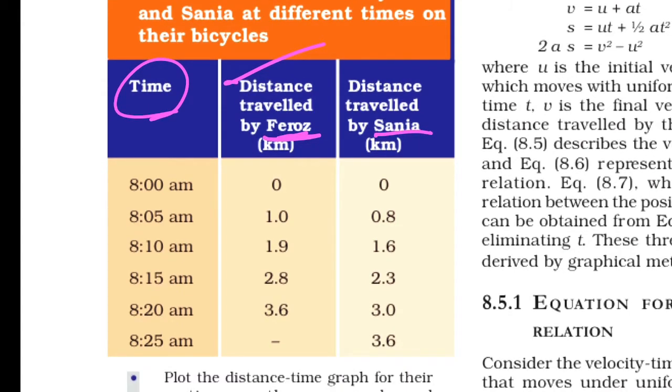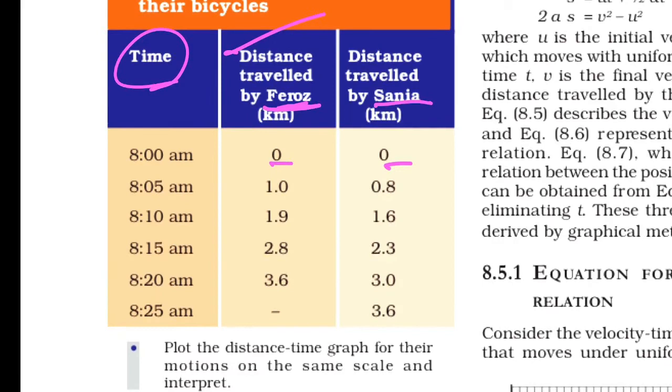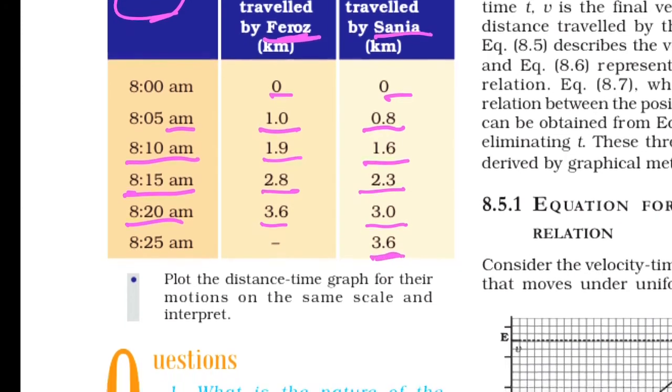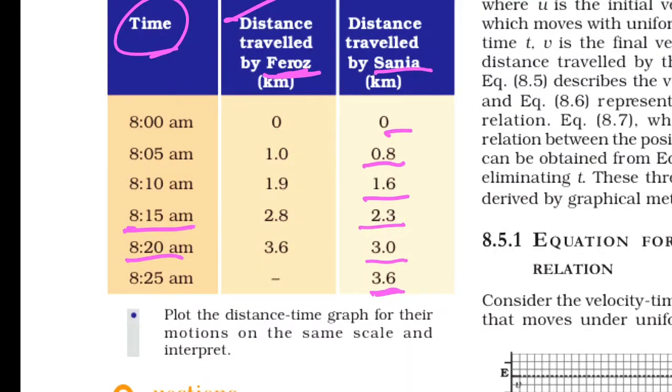At 8 a.m. they started. At 8:05, after 5 minutes, 1 kilometer and 0.8 kilometers. After 5 minutes, 1.9 kilometers and 1.6 kilometers. After 5 minutes, 2.8 kilometers and 2.3 kilometers. After 5 minutes, 3.6. Firoz reached, and when Firoz reached, Sania covers 3.6 after 8:25, means after 5 more minutes she reached 3.6 kilometers. Got it, children? In this case, we have to observe.